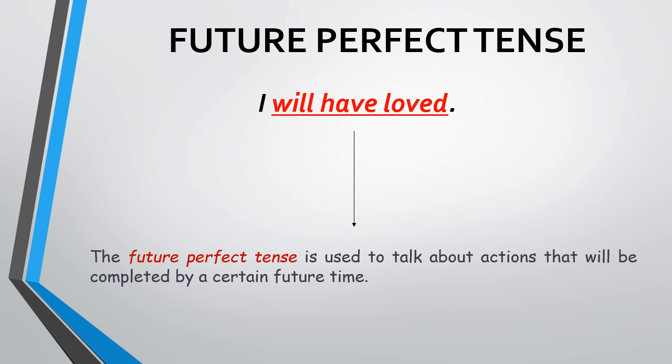which means future perfect tense is used to talk about the action that will take place in future, and the time is known and fixed because the action is also fixed. I will have completed my lunch by 2:30. I will have completed uploading this video by tomorrow morning, 6 o'clock.